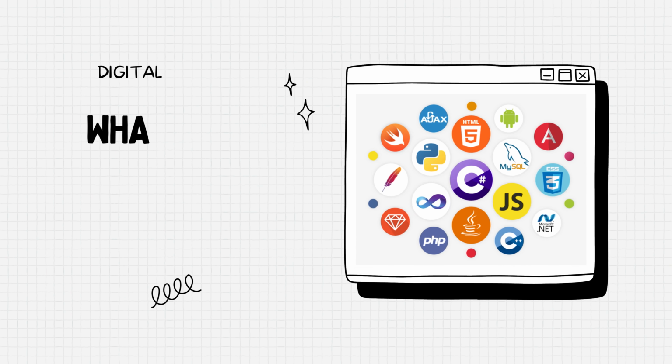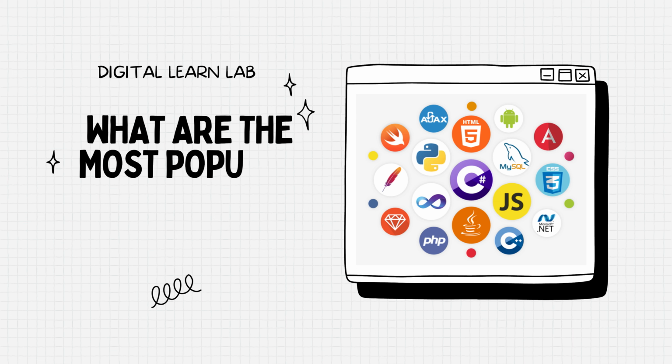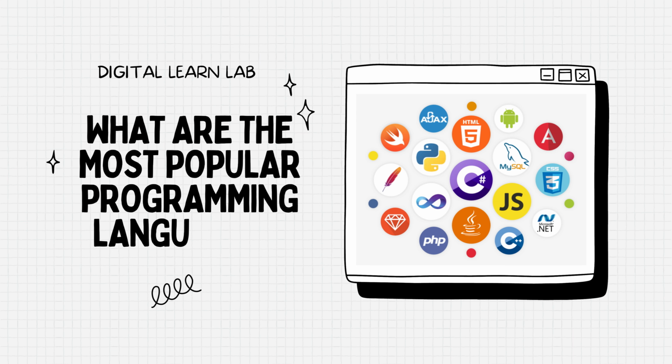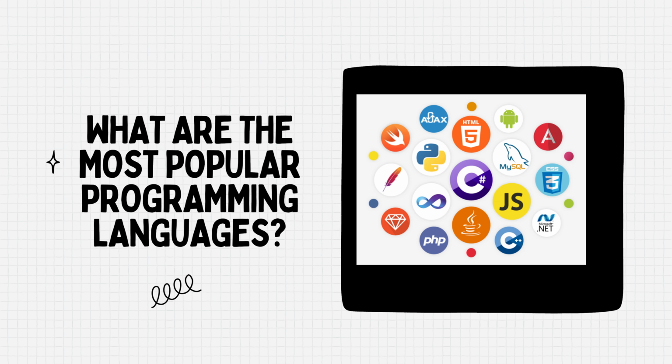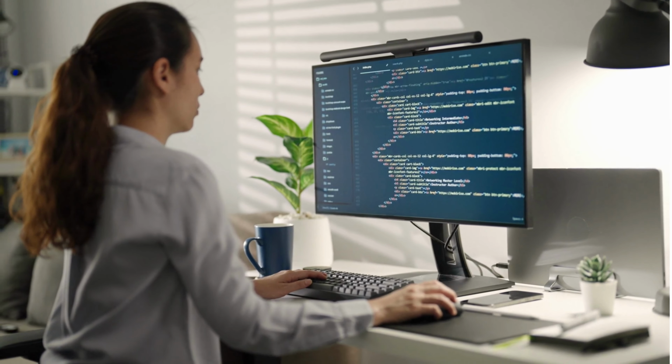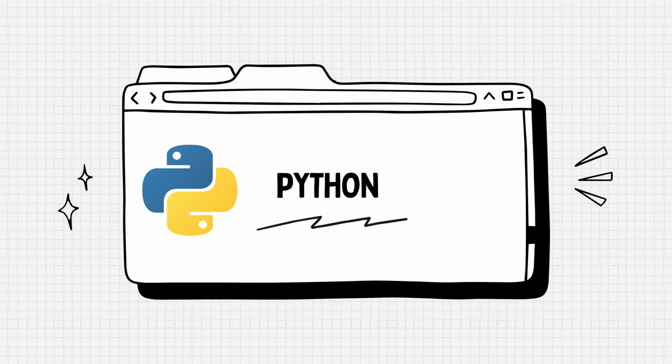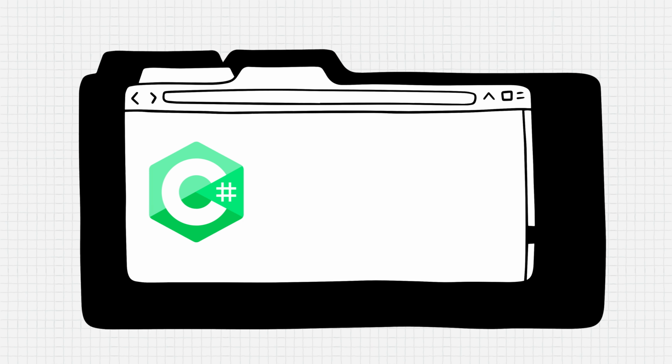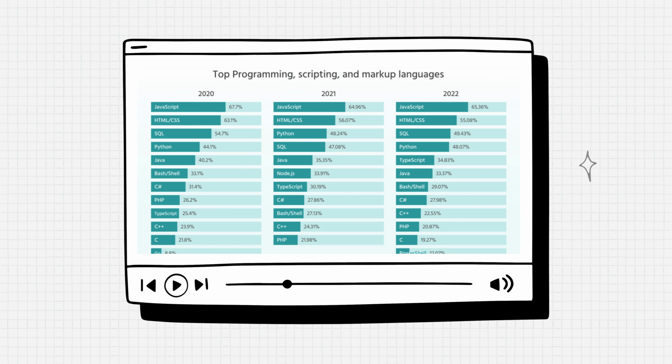The last and final question is, what are the most popular programming languages? There are too many programming languages. We sorted the latest and top programming languages. Please watch and understand. The most popular languages are JavaScript, Python, Java, C#, and so on. These are just a few of the many popular programming languages that are available today. The best language for you will depend on your specific needs and interests. This is the Programming Year-Wise Scale.